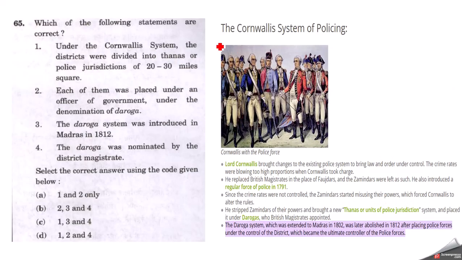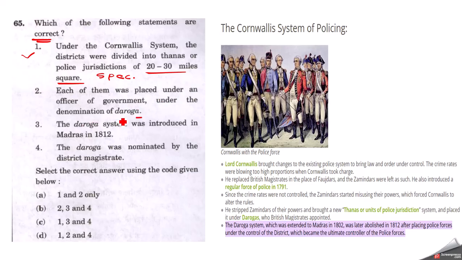Moving on, the final question, which of the following statements are correct? First says, under the Cornwallis system, the districts were divided into thanas or police jurisdictions of 20-30 miles square. Yes, this statement is correct. Even you will find this statement in Spectrum as well. We know that Cornwallis brought major reforms in policing. So one of the reforms was that he divided the district into various thanas or police jurisdictions, which we see even today.